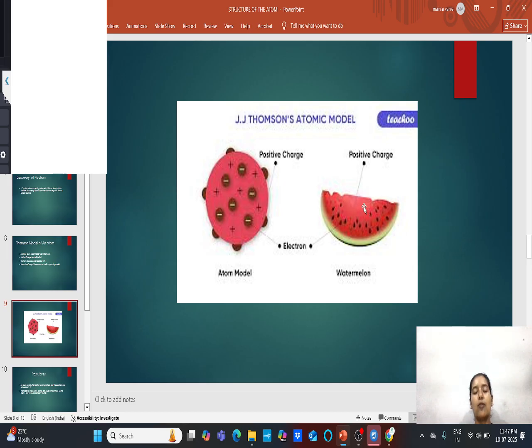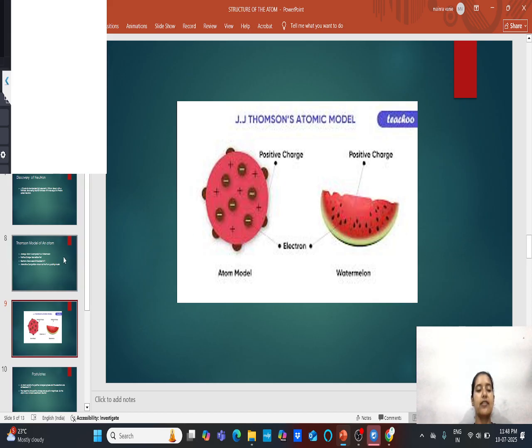J. J. Thomson has compared your atom with the watermelon. Now what is happening here? This red edible part which you are eating, he has compared it with the positive charge, and the seeds which are embedded in the watermelon, they are treated as electrons.